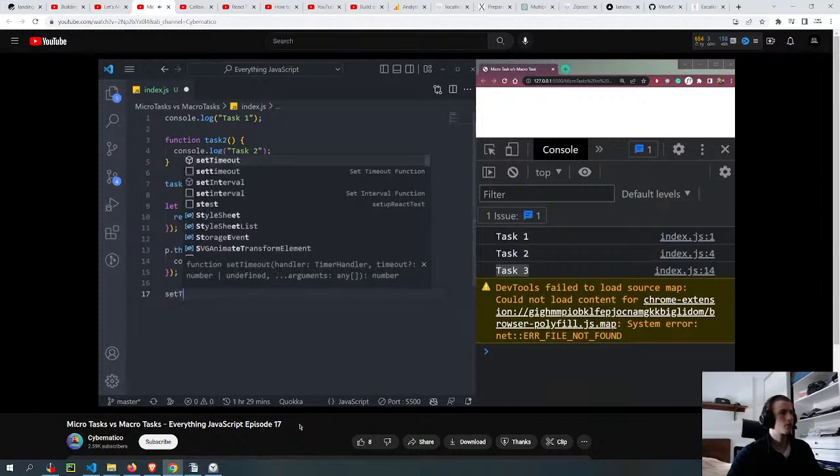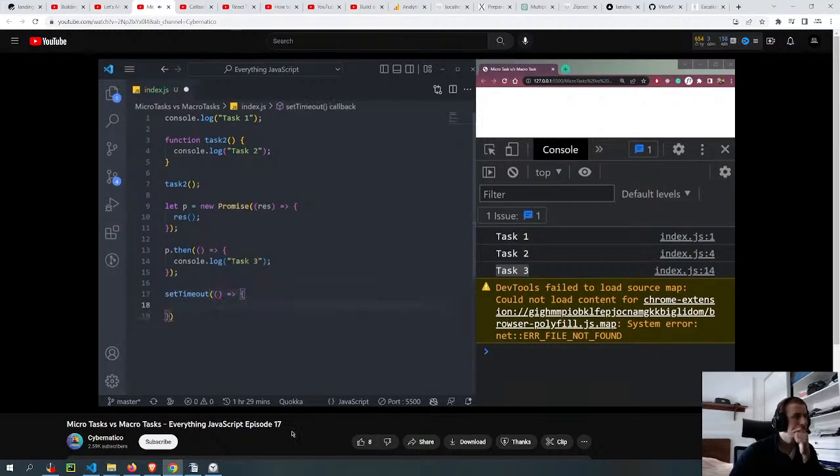Similarly, we have one more task called setTimeout. You know how it works. It will take the code inside its body that it wants to run. Let's say console.log task 4 and one interval, so let's say 0. So these are all tasks in JavaScript. So what happens in JavaScript is, let's say this.